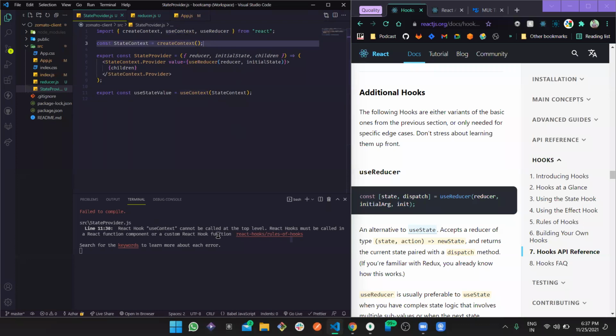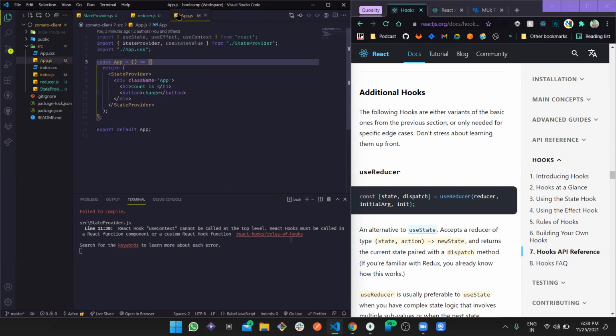React Hook useContext cannot be called at the top level. React Hook must be called in a React function component or a custom React Hook function.